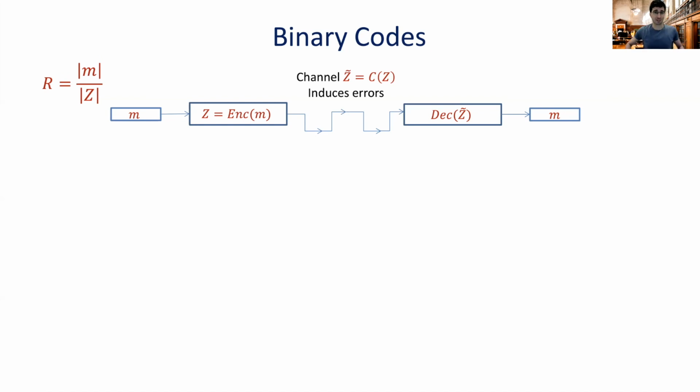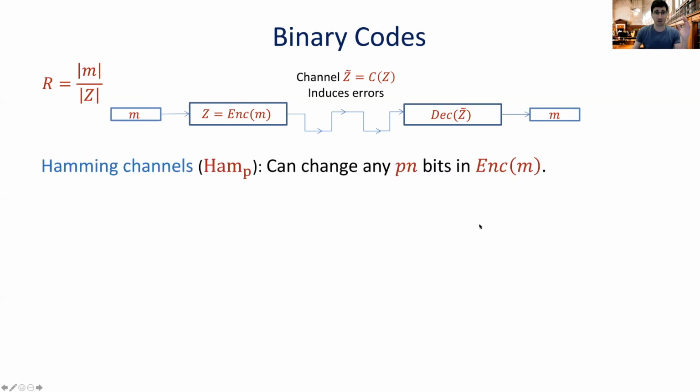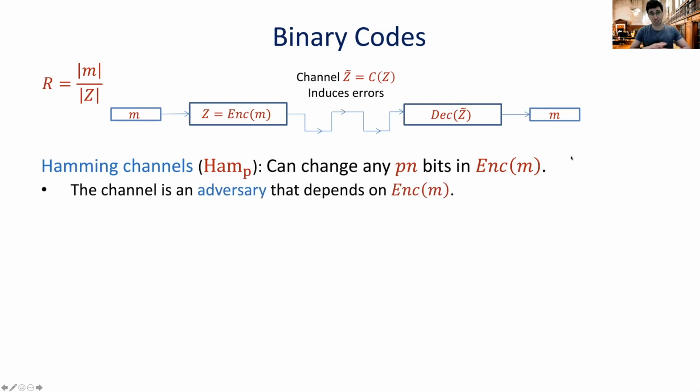And let's now examine what we know in the literature. There are two main extremes in the literature when we consider channels. The first one is the Hamming channels. Here, by Hamming, I mean the channels that can change any P fraction of locations in the encoding. So these are channels that are all powerful in the sense that they can change any P fraction of positions they want, and they're tailor-made to do the most harm to the specific encoding that they see. So the channel is an adversary that fully depends on the codeword itself.